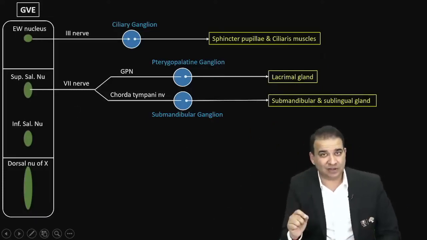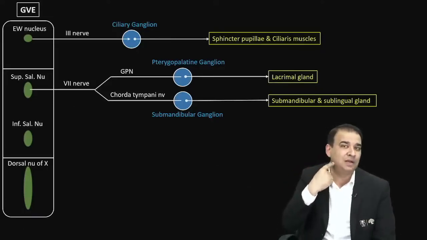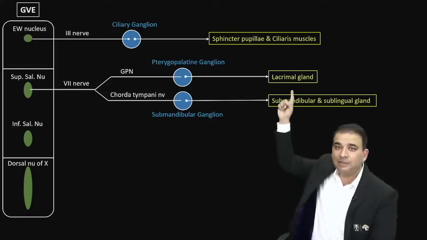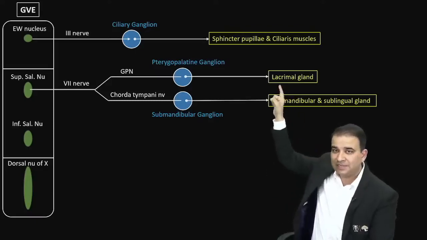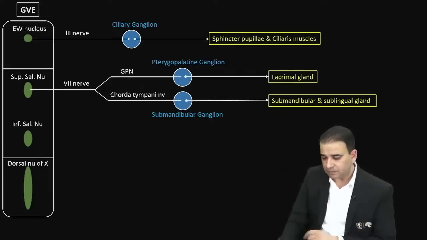The name is superior salivatory nucleus, but that doesn't mean it is only supplying the salivary glands. It is not only supplying the submandibular and sublingual glands, it is supplying the lacrimal gland also. That's the question here. The name says salivatory, but the lacrimal gland is supplied by the superior salivatory nucleus.